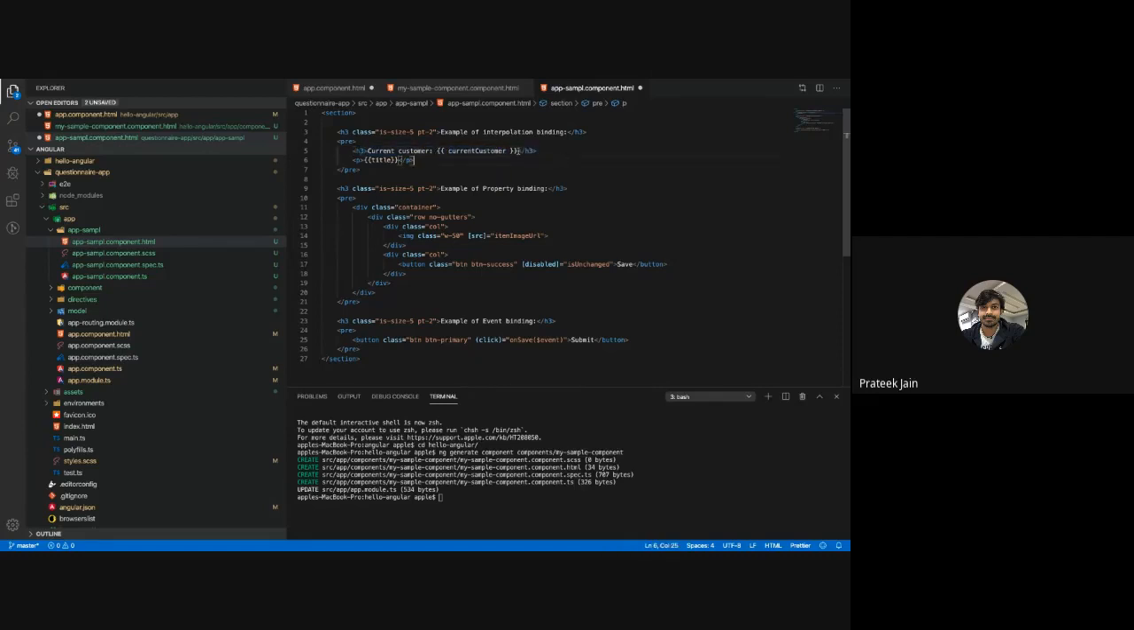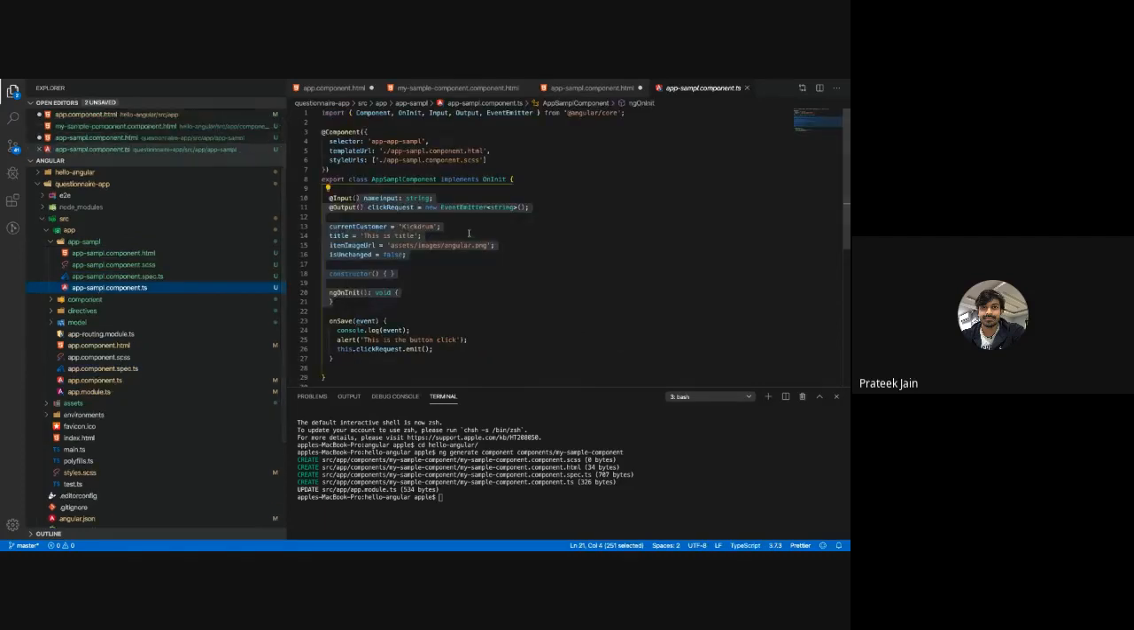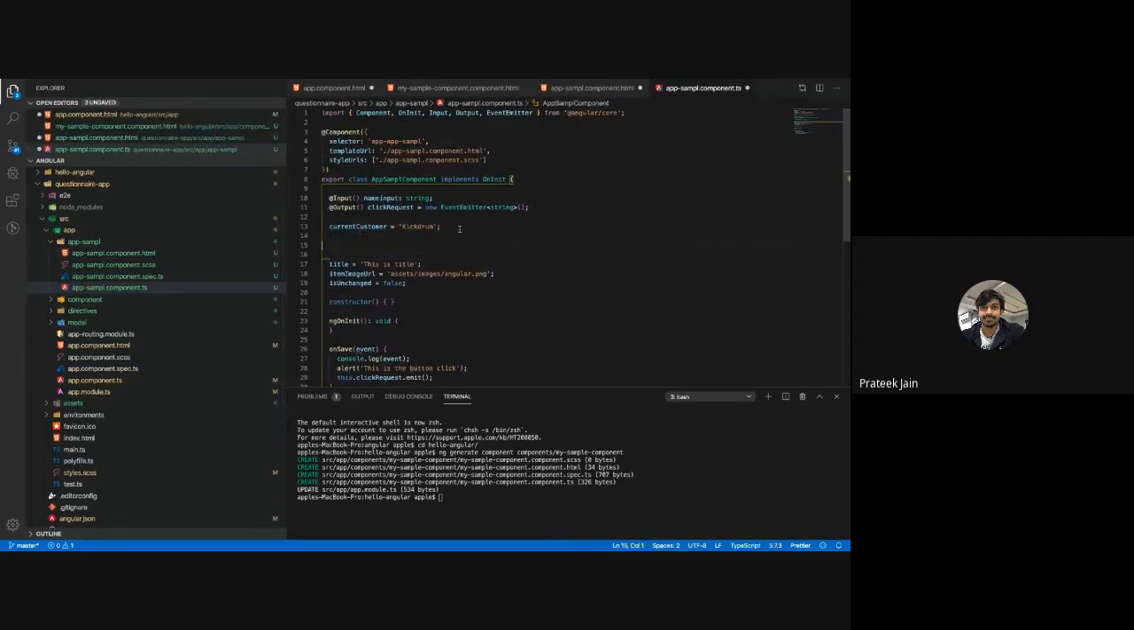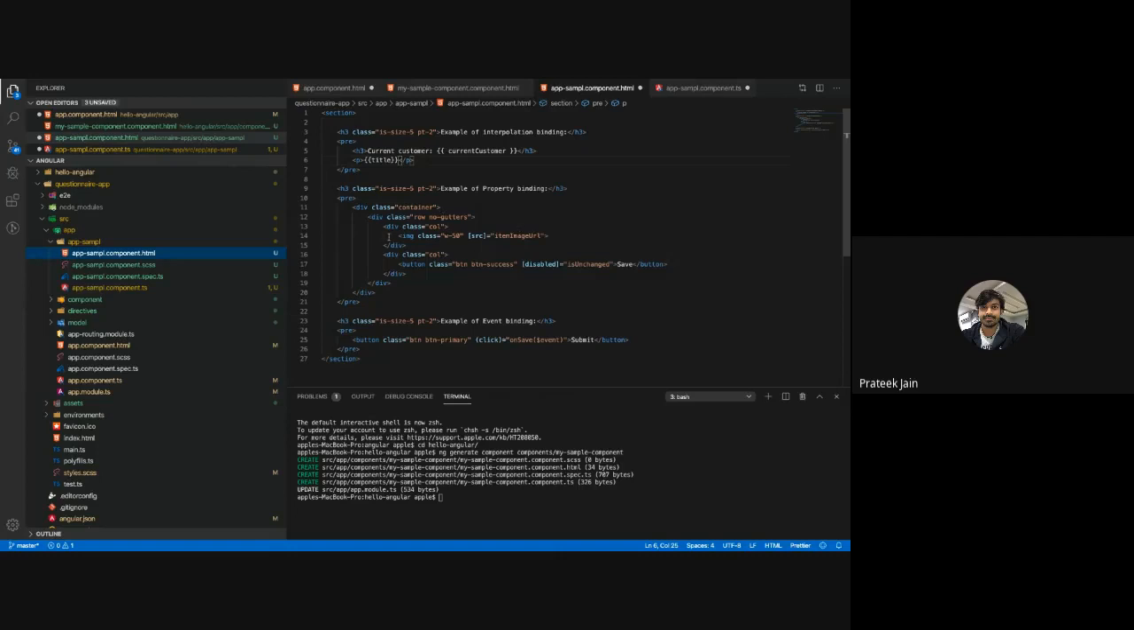What I am doing here is I have created one data variable, current customer. You can see on line number 13, this is my current customer. I have bound this data to Kickdrum, which is nothing but just a string. How am I using this variable in my HTML? You have to create a variable in your component, your TS file, and use it here by adding curly braces beside that variable.